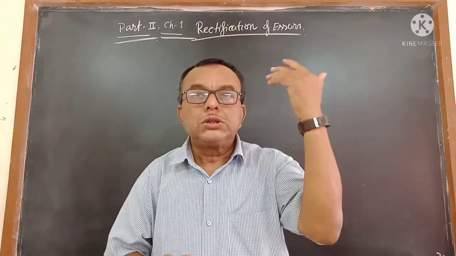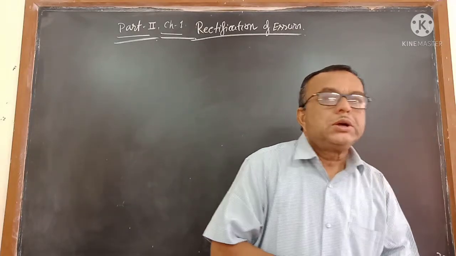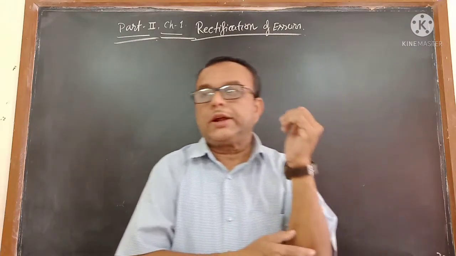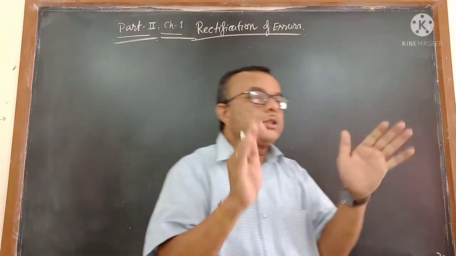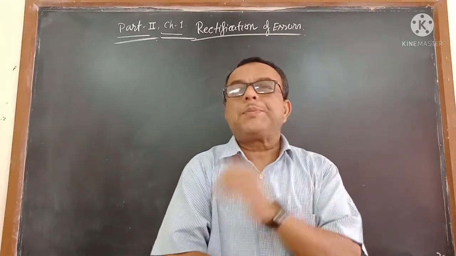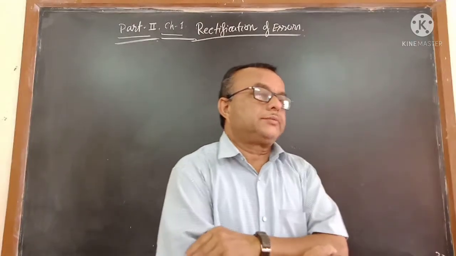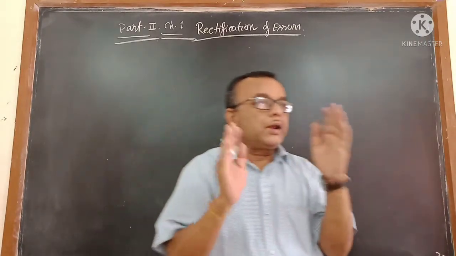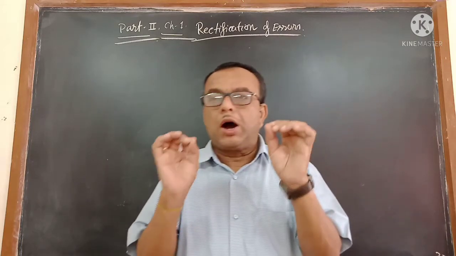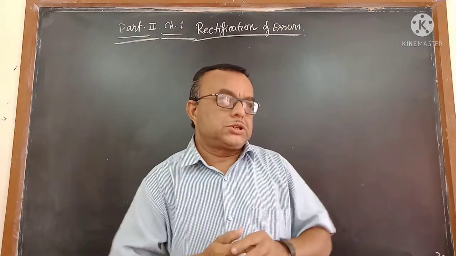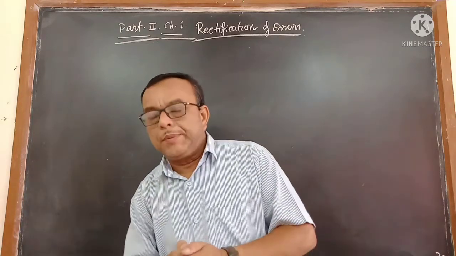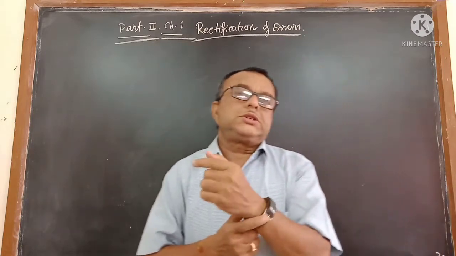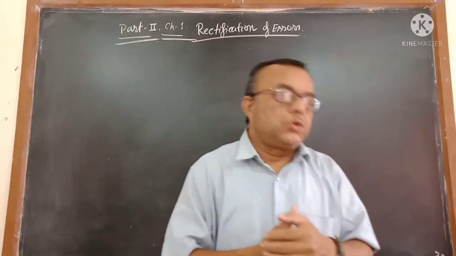When I taught you the cash book, I told you that this chapter will speak only about cash transactions. When I taught the subsidiary books, I told you this chapter will tell you only the credit transactions, credit purchase of goods and credit sales of goods, like that. When I taught bank reconciliation, I told you that this bank reconciliation statement chapter will speak only about bank transactions. Out of the many transactions you have, the transactions which you do with the bank only, that is what the last chapter of part 1 tells.